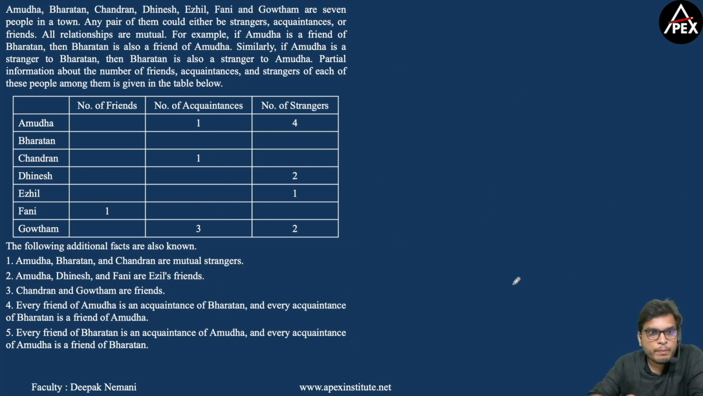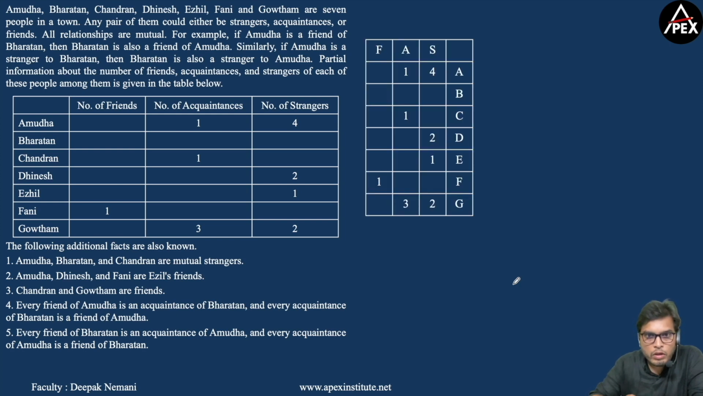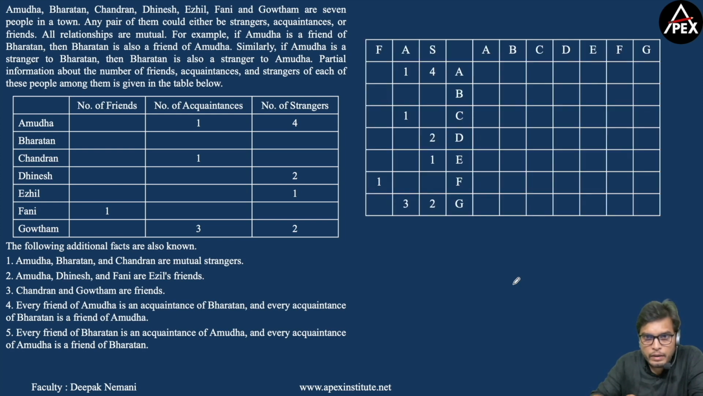So we have 7 people in a town. Any pair of them could be either strangers or acquaintances or friends. We are also given a partially filled table with respect to the number of acquaintances, strangers and friends of all these 7 persons, and additional 5 statements. In order to solve this question, I will be making a small table like this. This is same as this table, and I will be making an extra table in this way to solve this question. And we had also discussed that A had one friend and G had one friend.